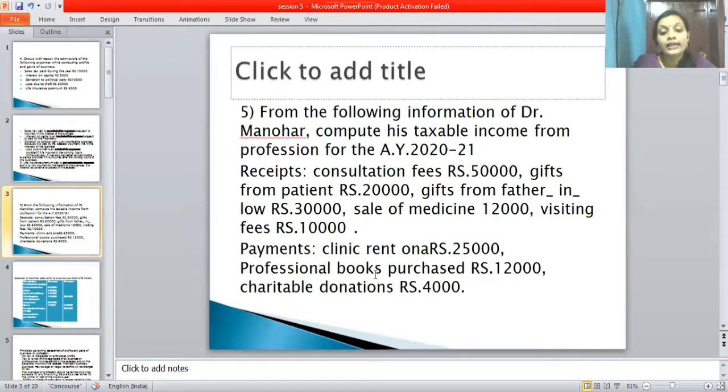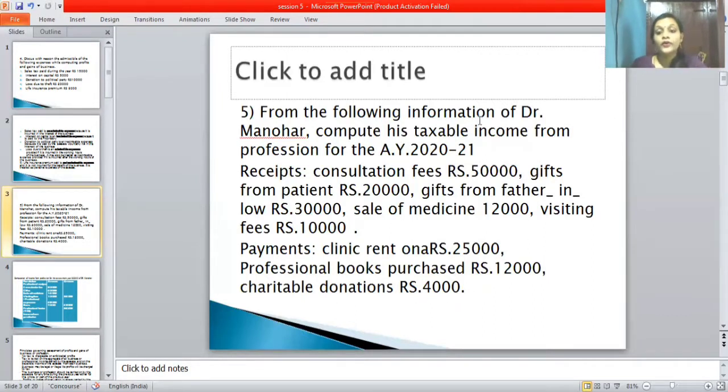Here, clinic rent is rupees 25,000. Professional books purchased, rupees 12,000. Charitable donations, rupees 4,000. In the last theory class, I already explained the format of profession. In case a doctor comes, you have studied which format we should take. In case of a lawyer, we should take a different format. Then in case of a chartered accountant, based on this we have to take the format.